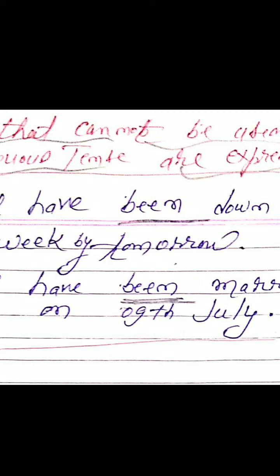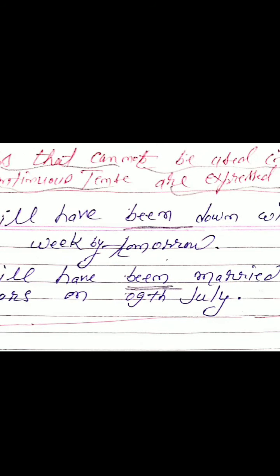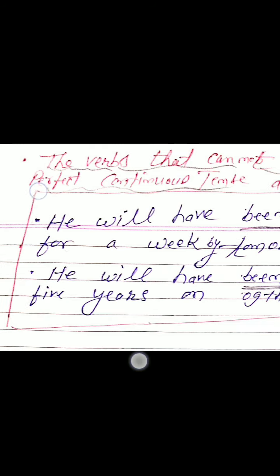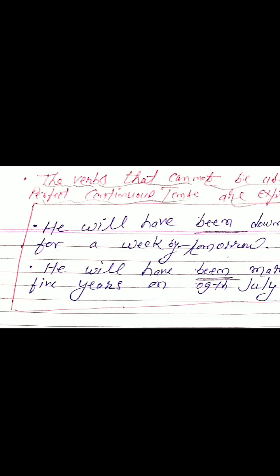So you have seen we use future perfect tense under two conditions. First, when we expect an action to be over before a deadline in future, and second, the verbs which cannot be used in future perfect continuous tense are used in future perfect tense. Now let's discuss the construction of sentences in future perfect tense.